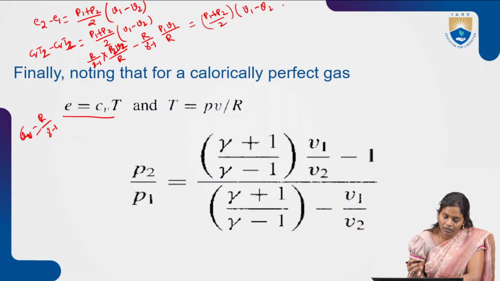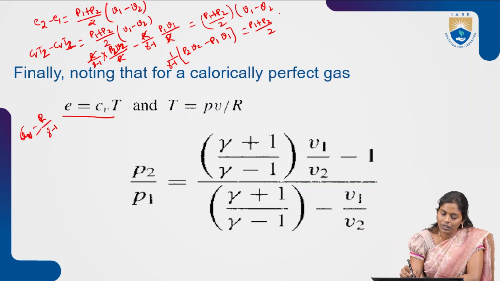So now from here, what we will be doing? R will be getting cancelled out. So what we will be having? P2 V2. So 1 by gamma minus 1, if you take out common, P2 V2 minus P1 V1, that is equal to P1 plus P2 by 2 into V1 minus V2.